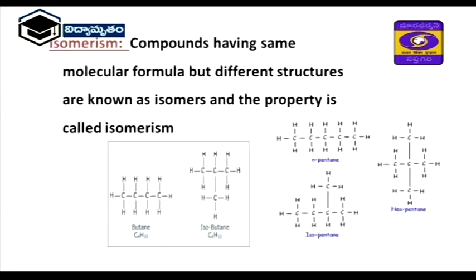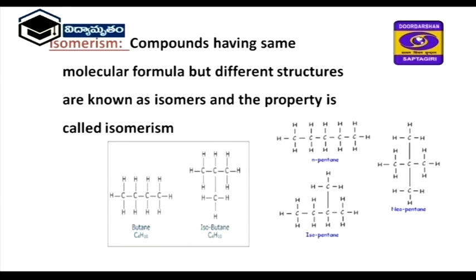One more important aspect in this one is isomerism. Compounds having the same molecular formula but different structures are known as isomers, and the property is called isomerism. That means here the molecular formula is the same, but the structure is different. So, if a builder has the same material, he may construct differently shaped buildings. Like that way, hydrocarbons also have several isomers.